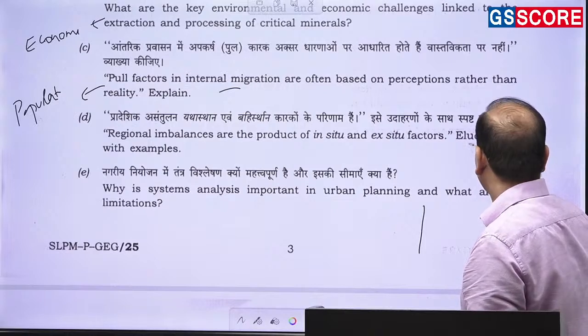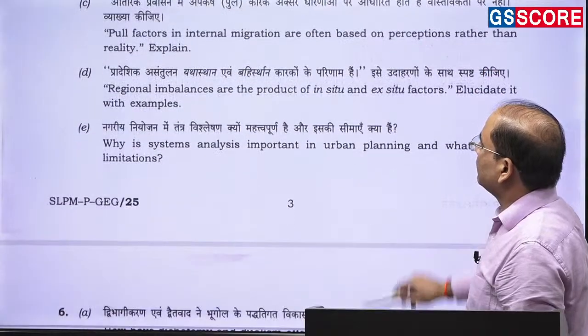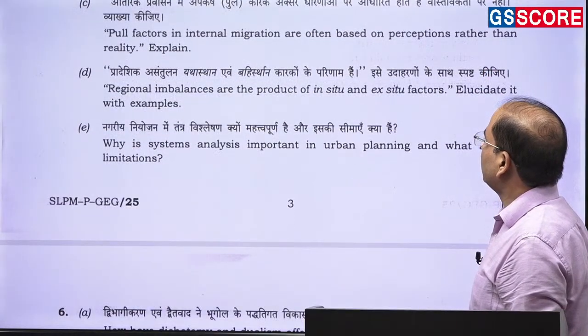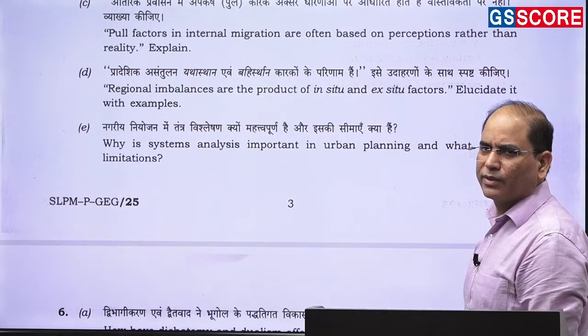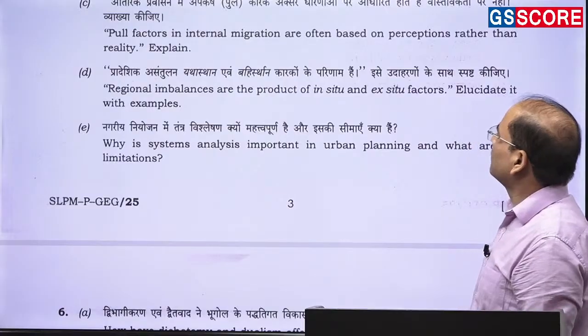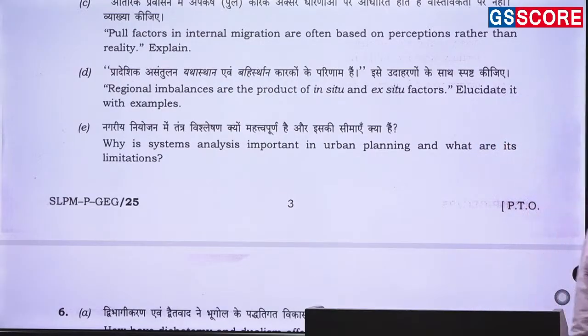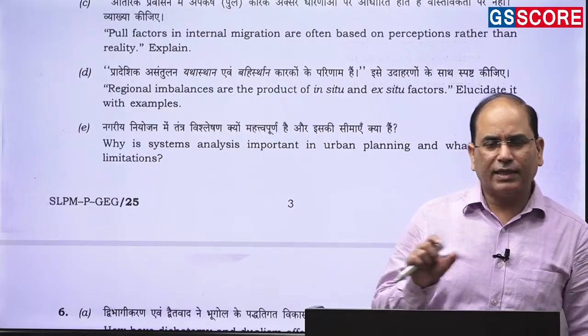Moving to the next question, that is a regional geography question. Regional imbalances are the product of in situ and ex situ factors. See, in situ factor in a way you can say it's a natural factor. Ex situ factor is like political factor, man-made factor. For example, if I give you a good example,